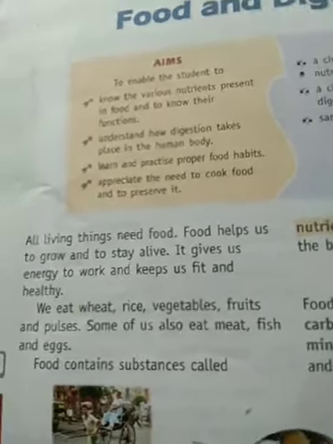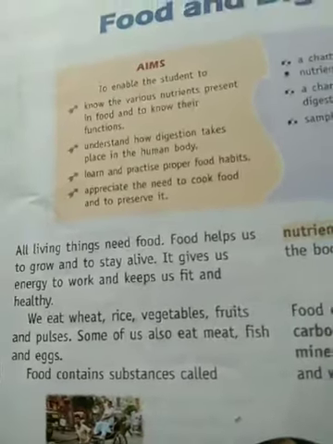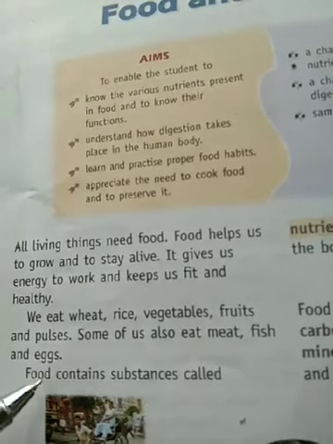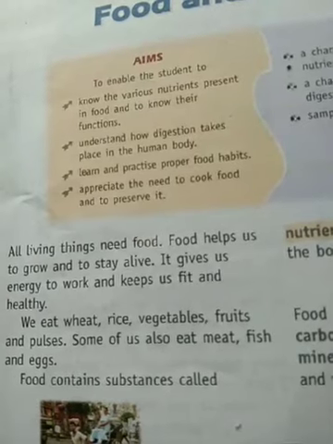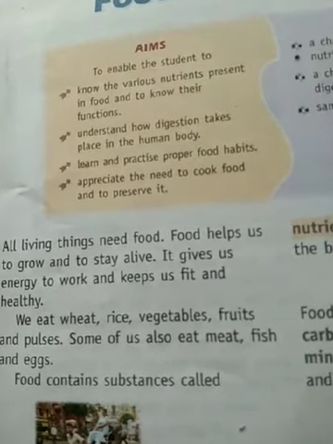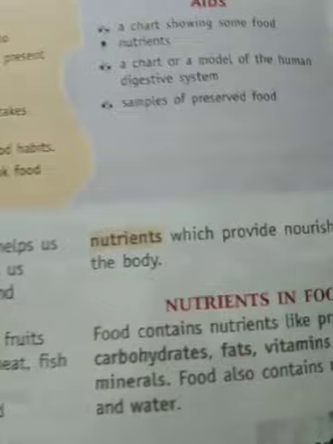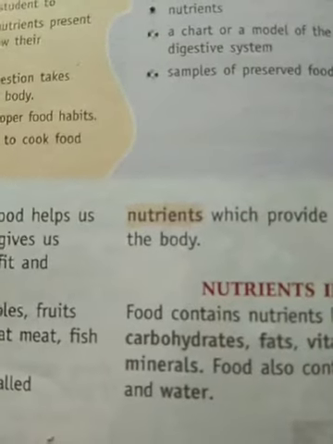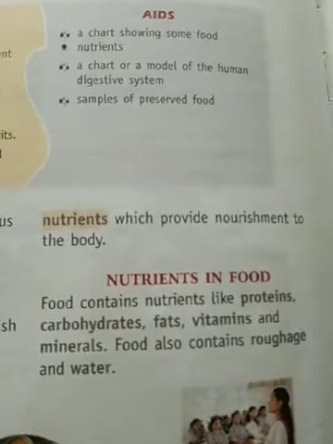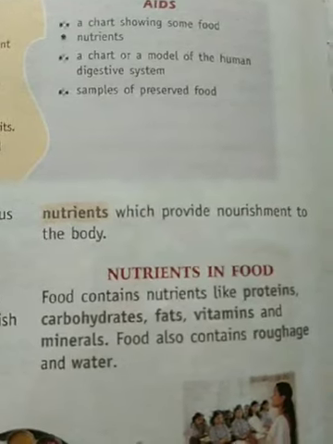Now come to this: food contains substances called what? Nutrients. This one, nutrients, which provide nourishment to the body.